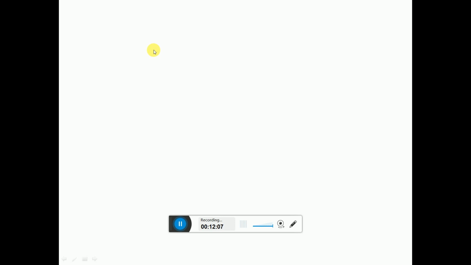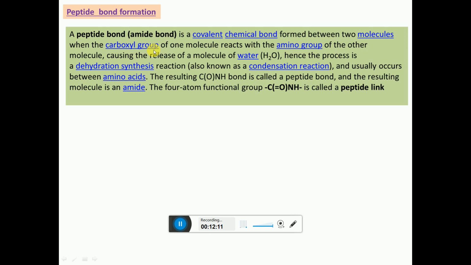Then we are starting the main part, that is peptide bond formation. The peptide bond, also called the amide bond, is a covalent chemical bond. It is formed between 2 molecules when the carboxyl group of one amino acid reacts with the amino group of another amino acid, causing the release of a water molecule. H2O is released.